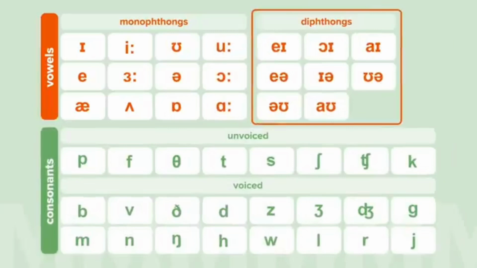They are also vowel sounds, but they are different because each individual sound is made up of a combination of sounds. Compare that monophthong sound, which is just one sound, with the diphthong sound, oi, which is 2 sounds combined to make one sound. So the oi diphthong sound is actually made up of the o and I vowel sounds. O, I, oi. Let's go through all of them now.